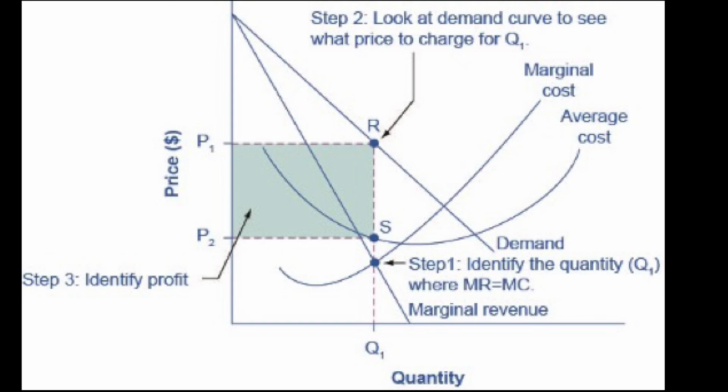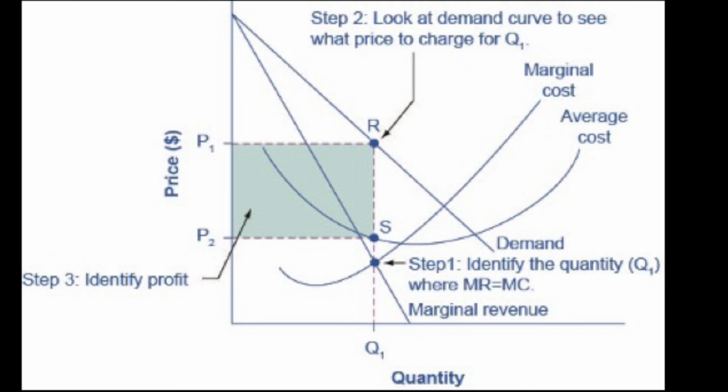First, the monopoly is going to choose the profit maximizing level of output at Q1 by choosing the quantity where marginal revenue is equal to marginal cost. Second, the monopoly decides how much to charge for the level of output at Q1 by drawing a straight line from Q1 to the point R on its perceived demand curve. Thus, the monopoly will charge a price of P1.